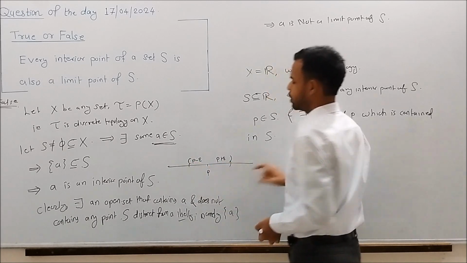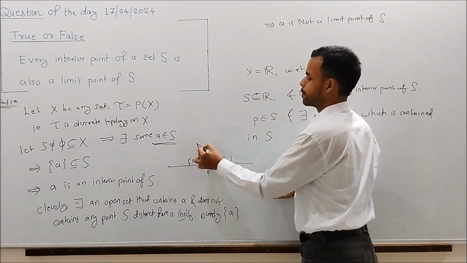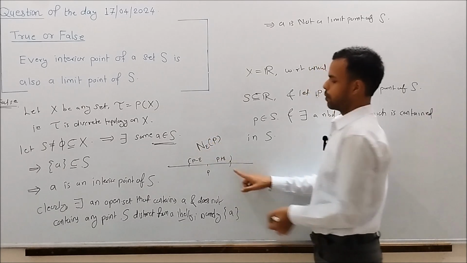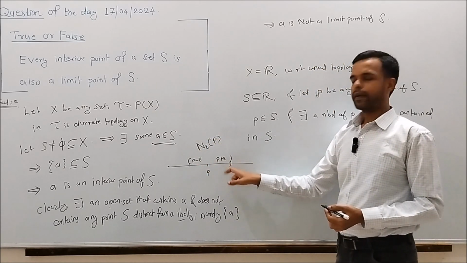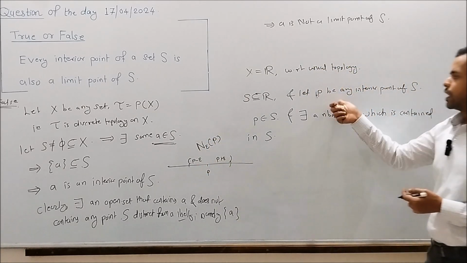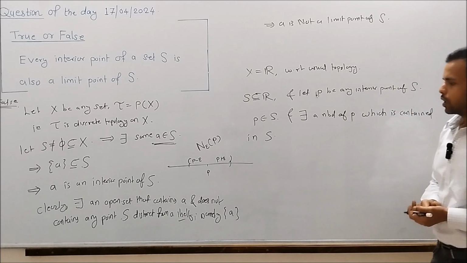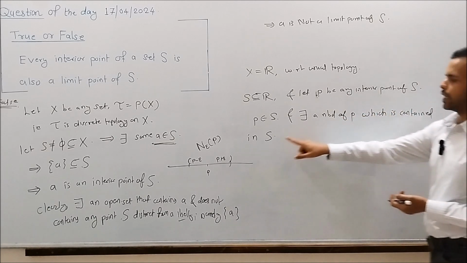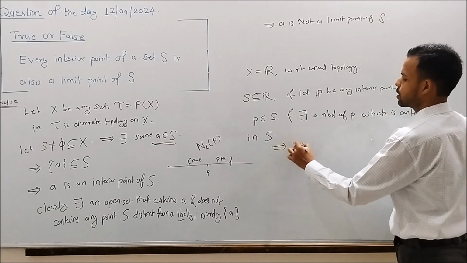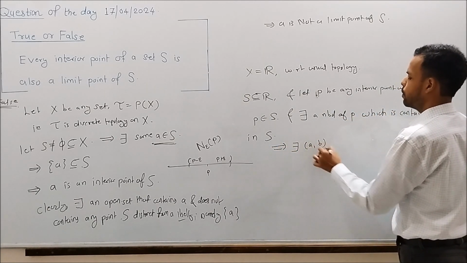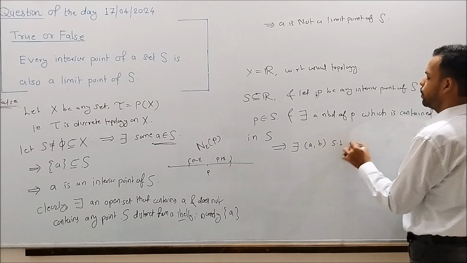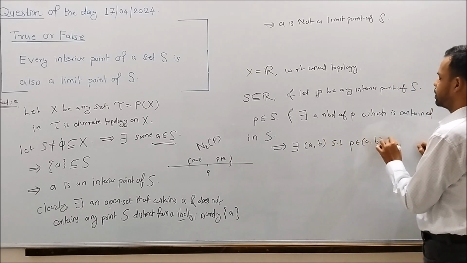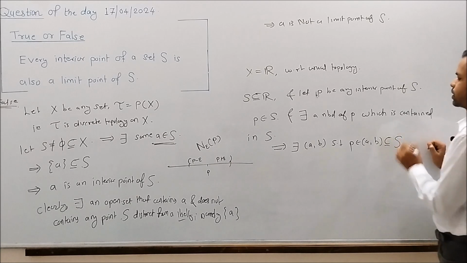This is an epsilon neighborhood of P: (P minus epsilon, P plus epsilon). So as there exists some neighborhood of P which is contained in S, this implies there exists an open interval (A, B) such that P belongs to the open interval (A, B) and which is contained in S.